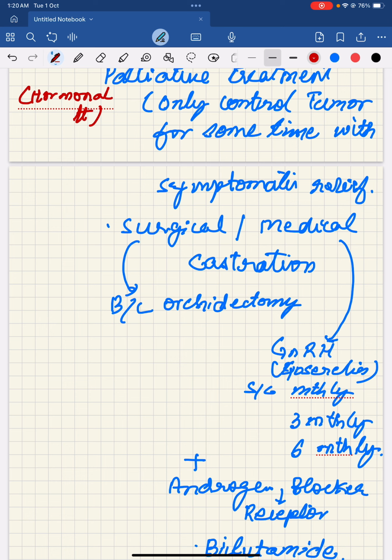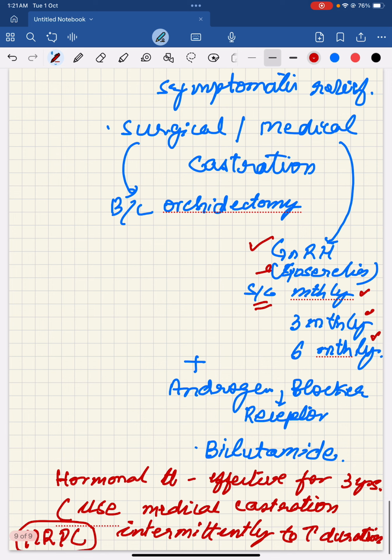Surgical castration in the form of bilateral orchidectomy, medical castration in the form of gonadotropin releasing hormone, that is goserelin, given subcutaneously in the form of depot monthly, 3 monthly or 6 monthly, depending on the requirement of the patient. Along with the castration, you have to give the androgen receptor blocker to block the androgen from the adrenal gland, that is bicalutamide. This hormonal treatment is effective only up to 3 years.